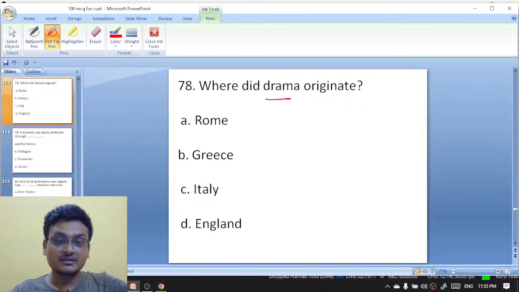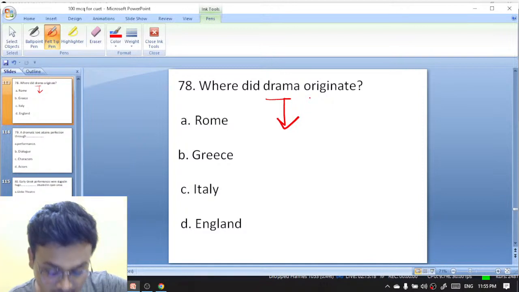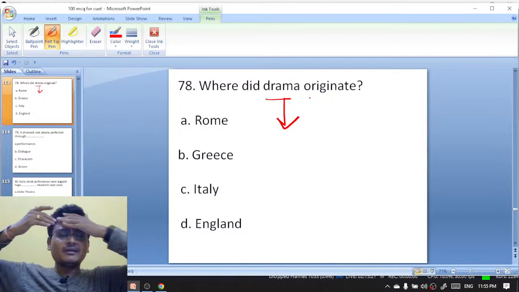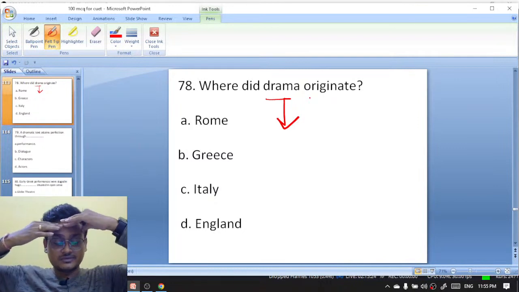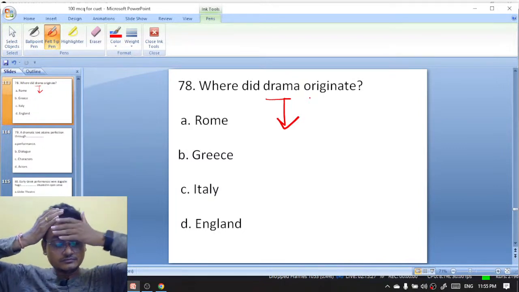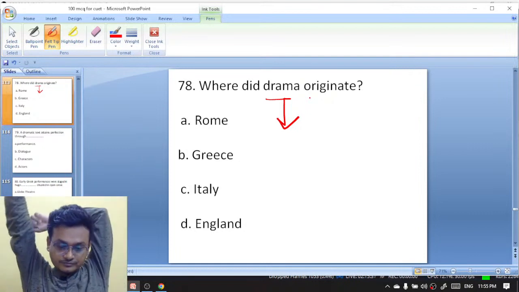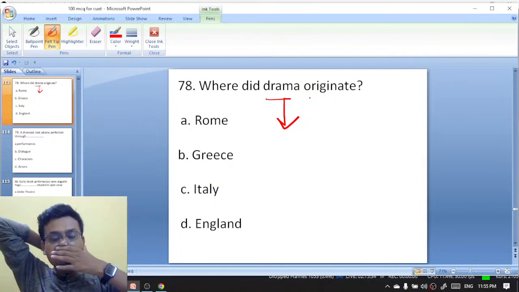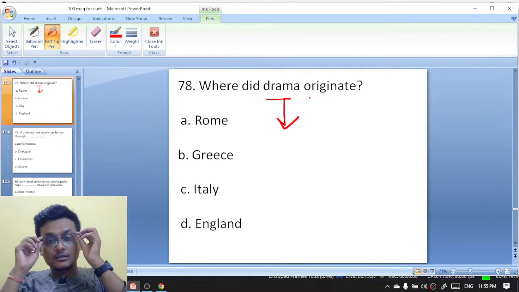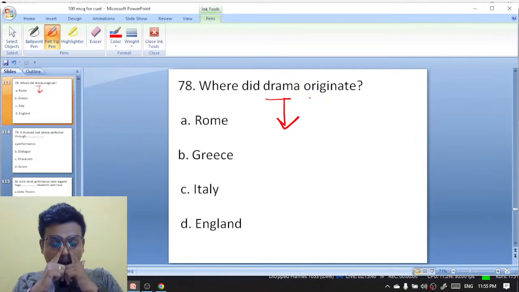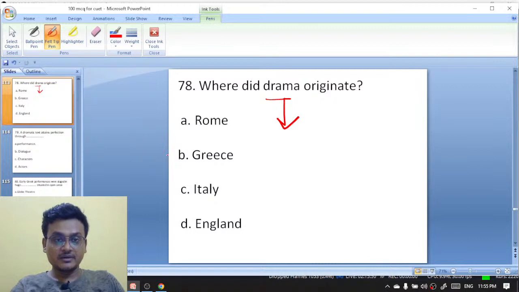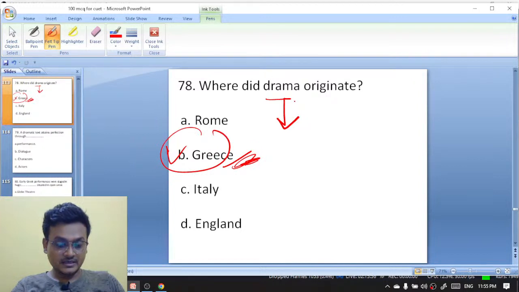Next, where did drama originate? Where did drama originate? Regional novel, who is speaking, sir? Pastoral novel, regional novel. Godot is still there. Excellent. In Greece, yeah, Greek. Drama originated in Greece. Excellent. B. Excellent.